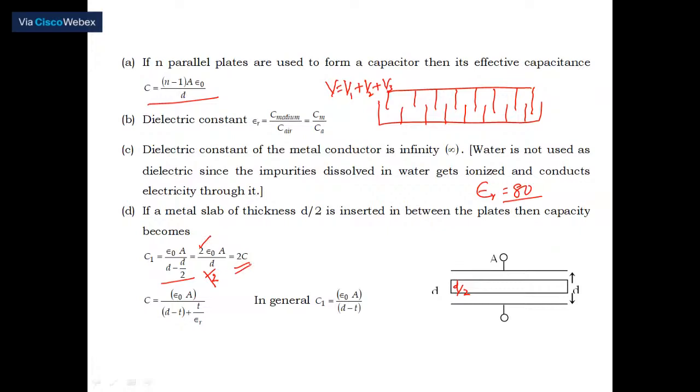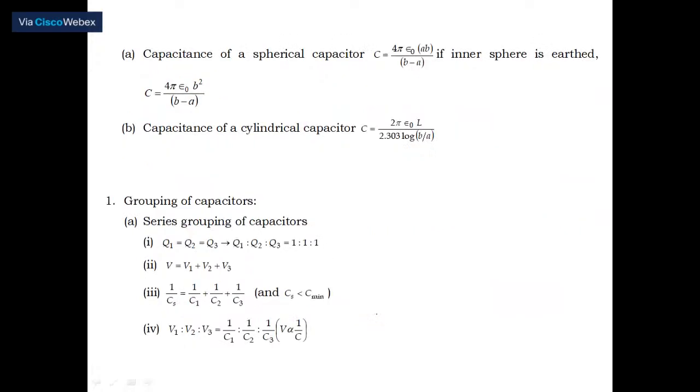Suppose you are introducing any other material of certain thickness T, then C is equal to epsilon naught A divided by d minus T plus T upon epsilon r, if the material has some dielectric constant value. So this is the equation which gives the change in the capacitance. Okay, so please move on.